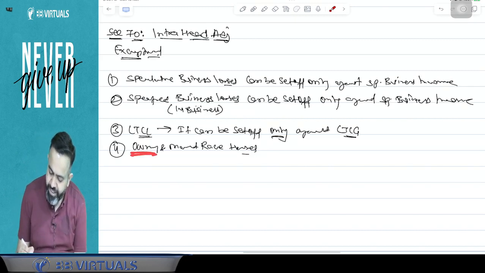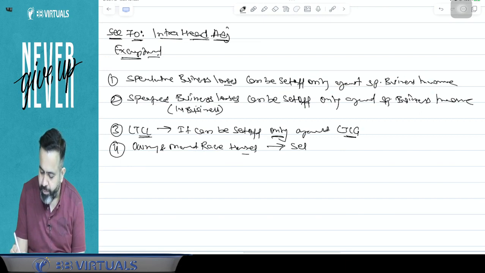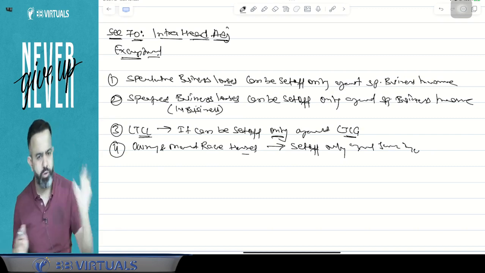So if any person is owning and maintaining race horses, and there is a loss from it, that can be set off only against the same type of income. Same type of income means income from owning and maintaining race horses.